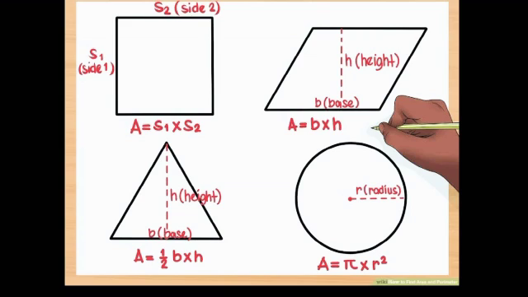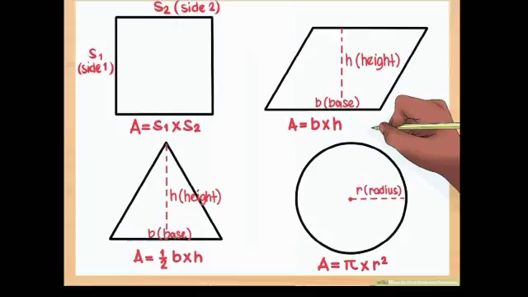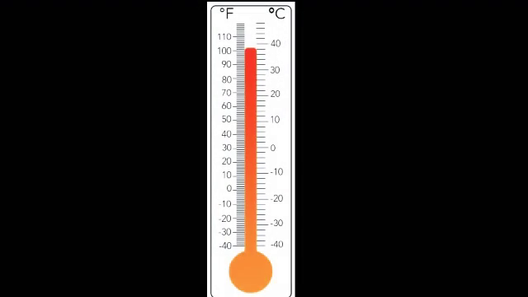For example, the area of a square can be measured by the formula side into side, and the area of a rectangle by the formula base into height, a triangle by half into base into height, and the area of a circle with the help of the formula pi r square. So children, you'll be learning about all these formulas in detail, and you'll be solving many problems based on these formulas in your maths also.